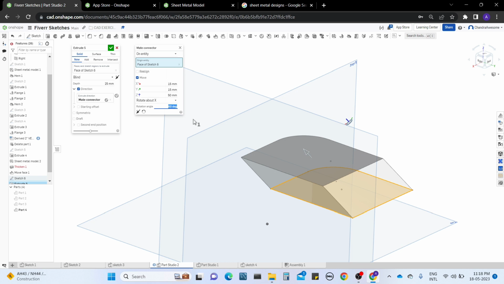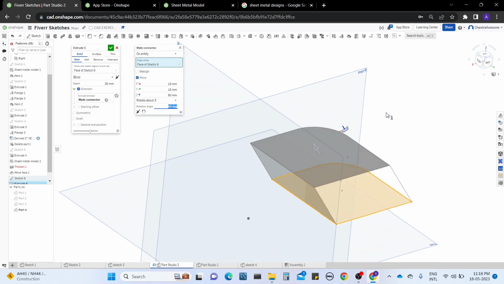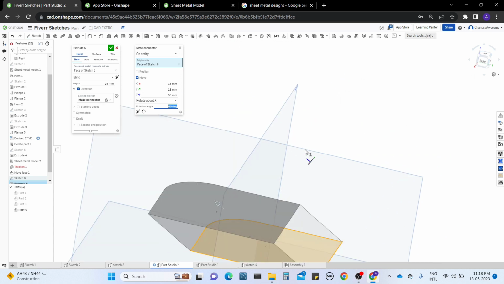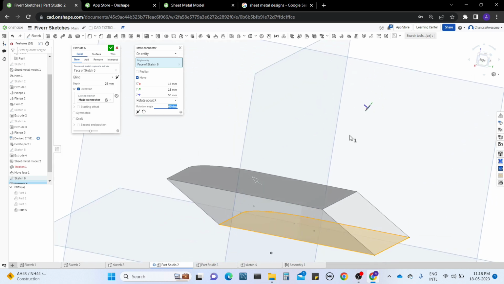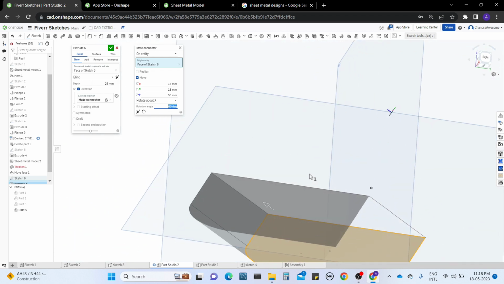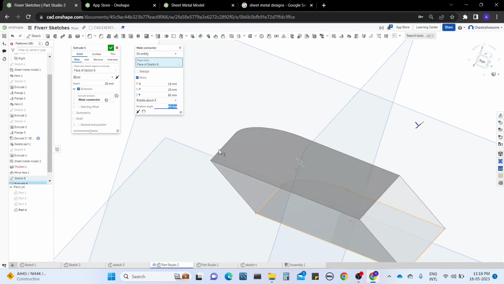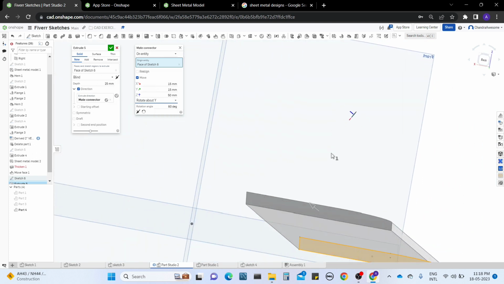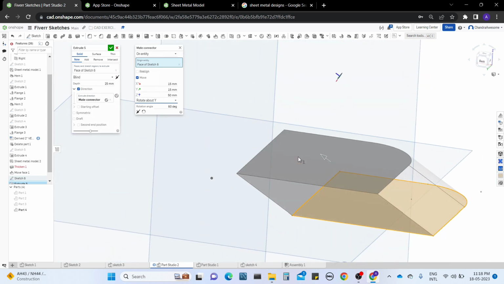When I enter 60 degrees, the mate connector turns 60 degrees about x, so it will follow the same 60-degree direction. See, the extrusion is also changed to the 60-degree direction, or else you can select about the y-axis also. It does the same operation of extrusion.